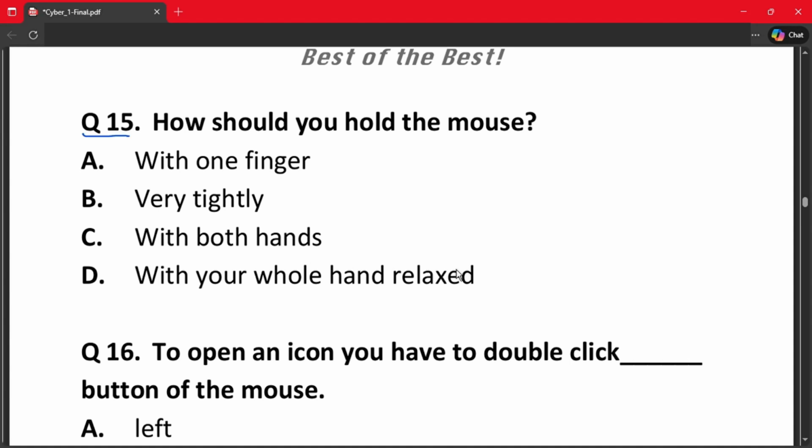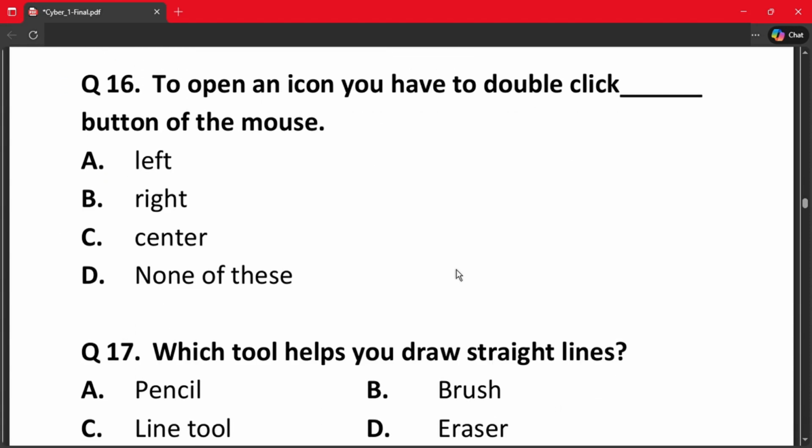Let's move on to the next question, which is question number 15th. How should you hold the mouse? A. With one finger. B. Very tightly. C. With both hands. Or D. With your whole hand relaxed. The correct answer is option D, because you cannot hold it very tightly, neither you can hold it with one finger or with both hands.